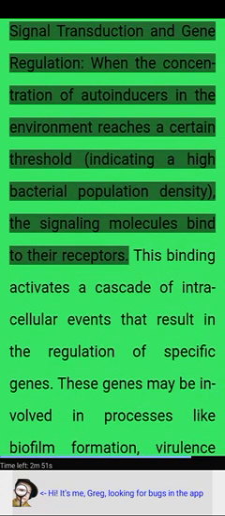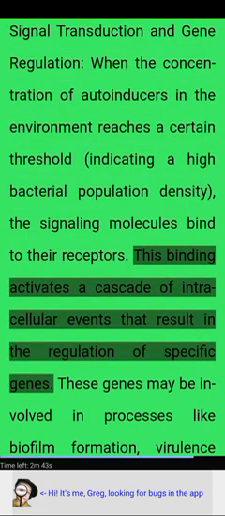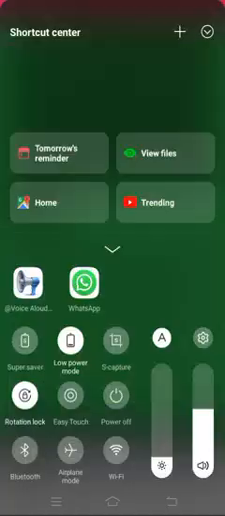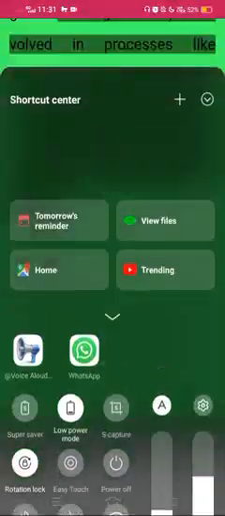Signal transduction and gene regulation. When the concentration of autoinducers in the environment reaches a certain threshold, indicating a high bacterial population density, the signaling molecules bind to the receptors. This binding activates a cascade of intracellular events that result in the regulation of specific genes. These genes may be involved in processes like biofilm formation, virulence factor production, antibiotic resistance, and other behaviors beneficial to the bacterial community.